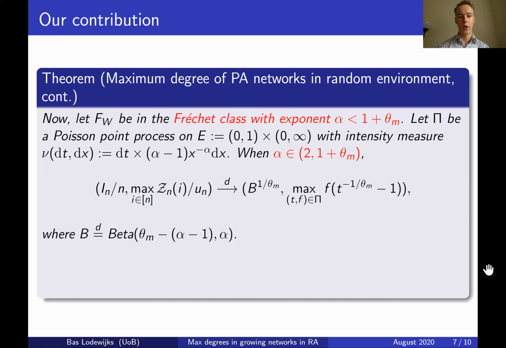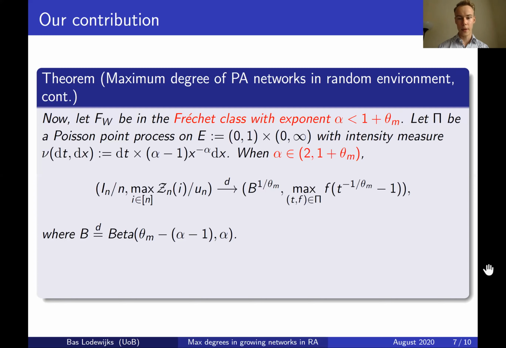Here we now see that the location grows linearly in n, and when rescaled by n, it converges in distribution to b to the 1 over theta m, where b is some beta random variable. And the maximum degree now grows as un, and when rescaled converges to the maximum of a particular functional over this Poisson point process pi. So we now see that the maximum degree is no longer fixed, but keeps on growing to infinity, and the maximum degree now goes quicker than any fixed vertex degree.